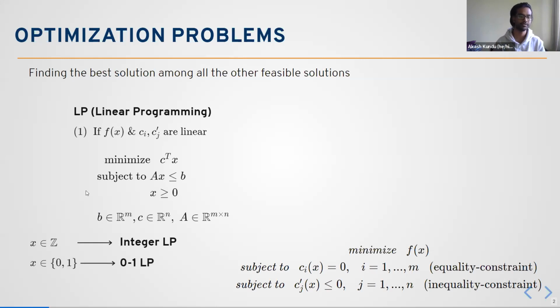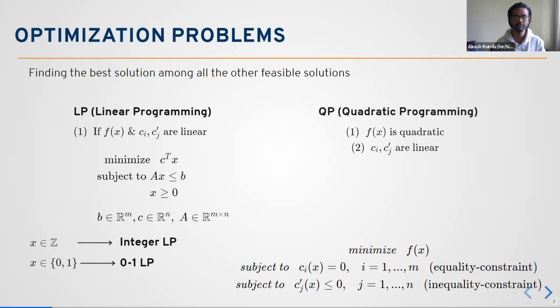When the variables are 0 or 1, we call it binary LP or 0-1 linear programming. When the objective is quadratic and the constraints are linear, we call it quadratic programming. But in this problem, we tackle something else, called the quadratically constrained quadratic programming problem. In that case, both the constraints and the objective function are in quadratic formulation.